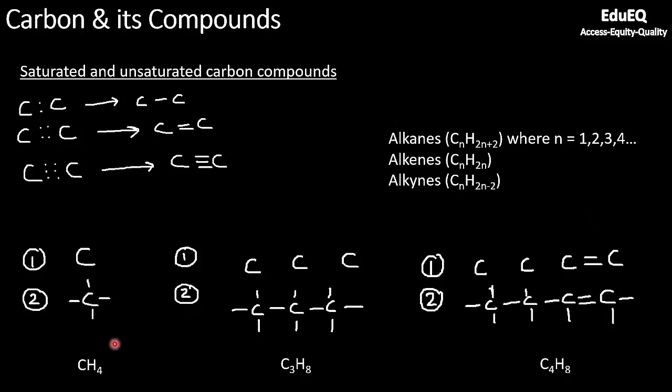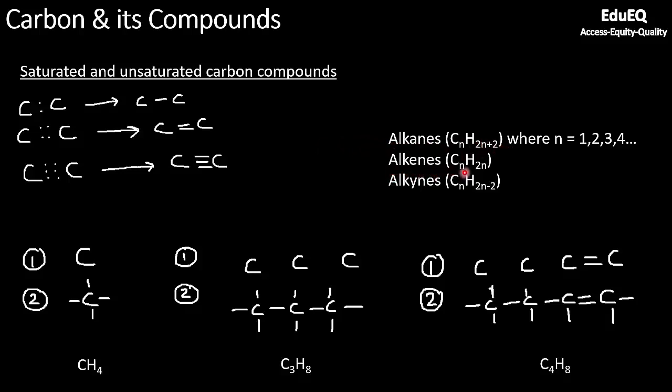Okay. So if it's a saturated compound where there is no double bond or triple bond, it's called an alkane. And alkanes have a general formula CnH2n+2, where n can be 1, 2, 3, 4. If you put n equal to 1, it becomes CH4, which is methane. If you put n equal to 2, it will be C2H6, which is nothing but ethane. And similarly, n equal to 3 will give you C3H8, propane. So if there are no double bonds or triple bonds, and it's a linear or branched chain, then the formula for alkane is valid, which is CnH2n+2.